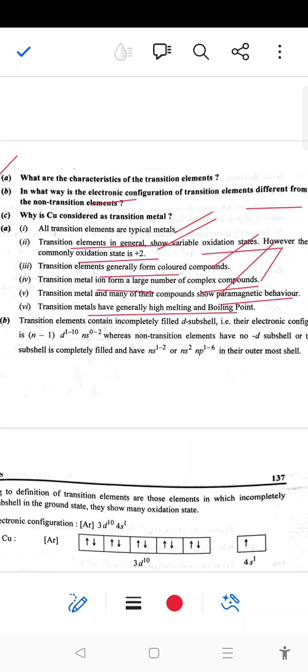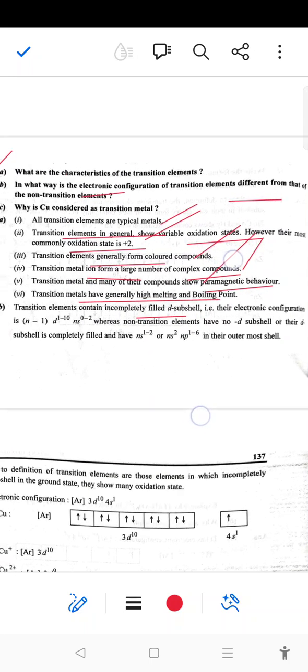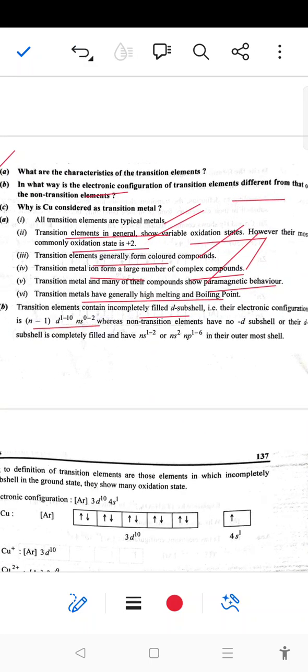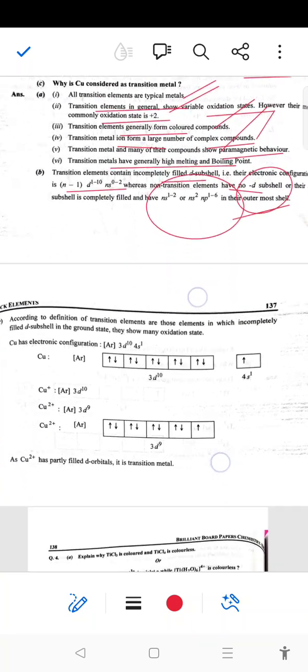For the second part, transition elements contain an incomplete filled d subshell in the electronic configuration, that is (n-1)d1 to 10 ns0 to 2. Whereas non-transition elements have either no d subshell or a completely filled d subshell, and have ns1 to 2 or ns2 np1 to 6 in their outermost shell. So this is the answer.